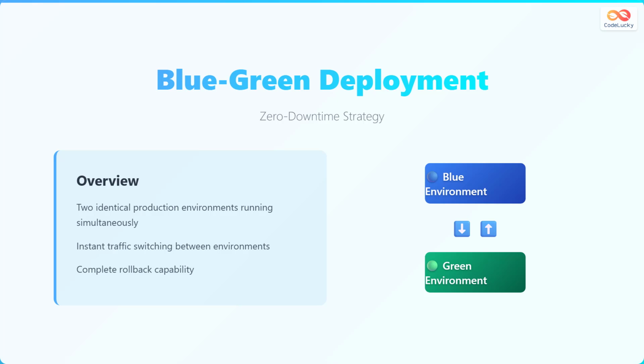Let's delve into blue-green deployment, a zero-downtime strategy. This method involves running two identical production environments simultaneously. It allows for instant traffic switching between environments, providing a complete rollback capability. In essence, one environment, either blue or green, is active and serving live traffic, while the other remains idle.